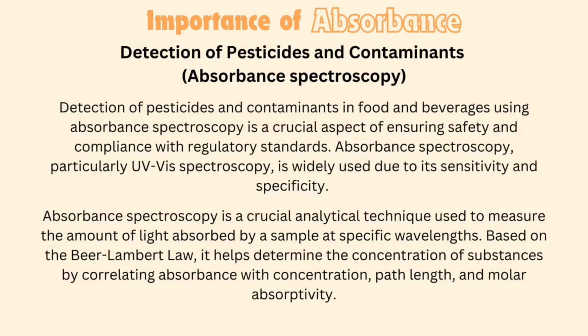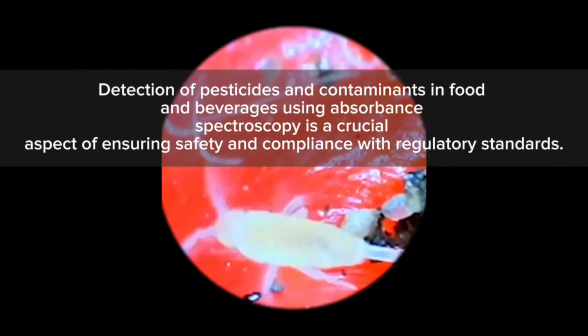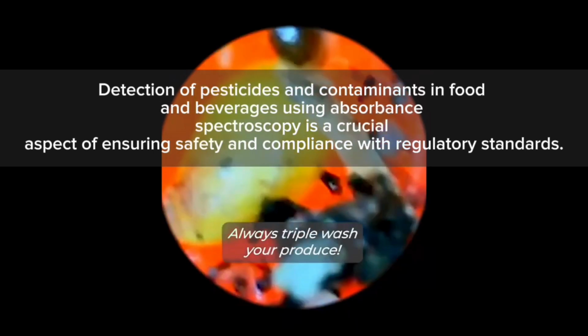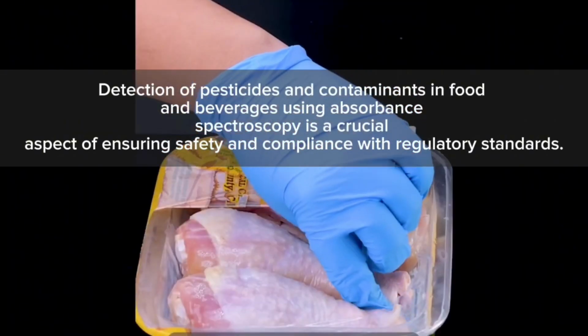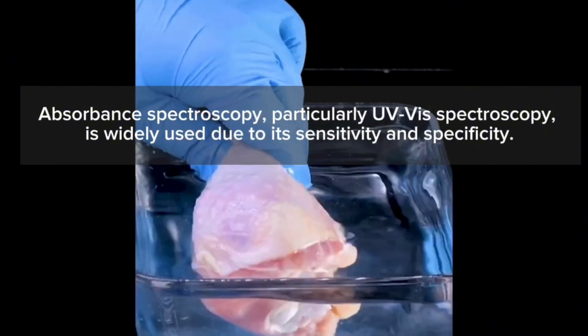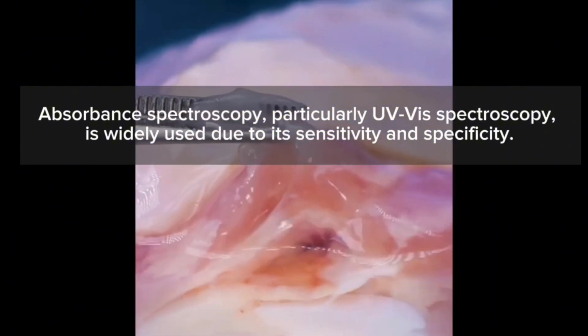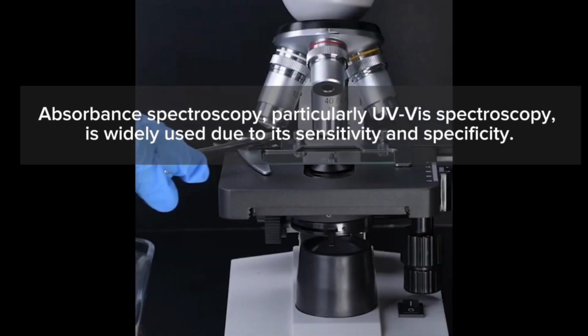Importance of absorbance. Detection of pesticides and contaminants, absorbance spectroscopy. Detection of pesticides and contaminants in food and beverages using absorbance spectroscopy is a crucial aspect of ensuring safety and compliance with regulatory standards. Absorbance spectroscopy, particularly UV spectroscopy, is widely used due to its sensitivity and specificity.